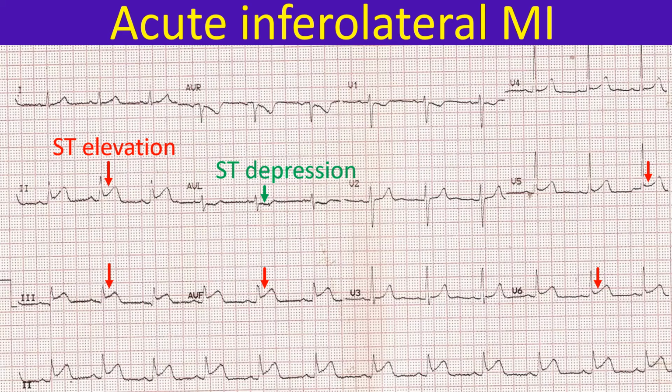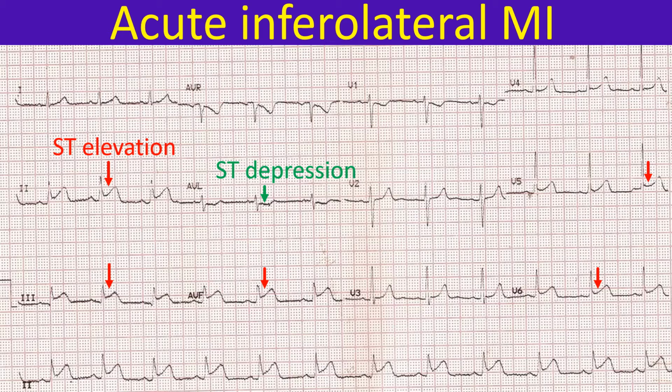ECG showing acute infralateral myocardial infarction. ST segment elevation is seen in infralateral leads 2, 3, AVF, V5, V6, indicating infralateral ST elevation myocardial infarction. There is a discordance between the ST segment in AVL and V6. There is ST segment depression in AVL, while the ST segment is minimally elevated in V6.